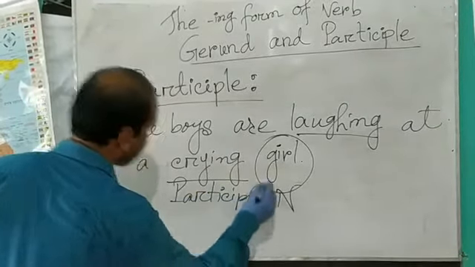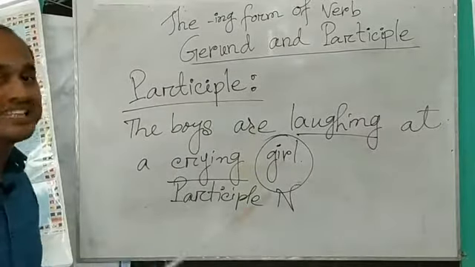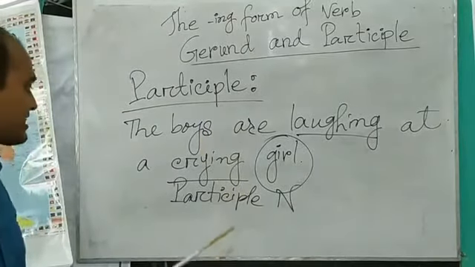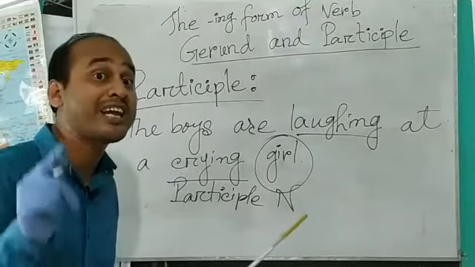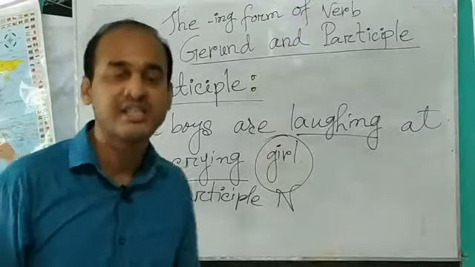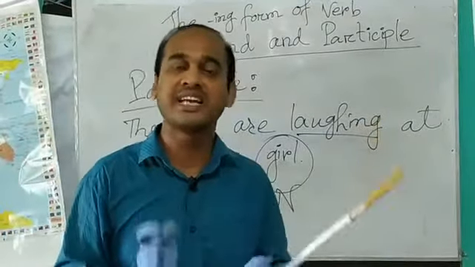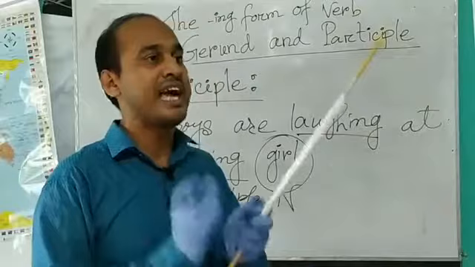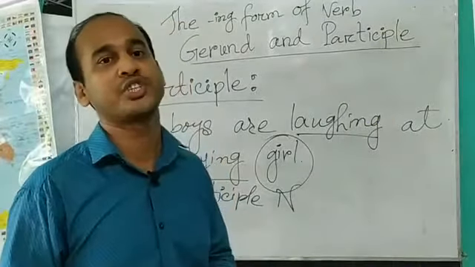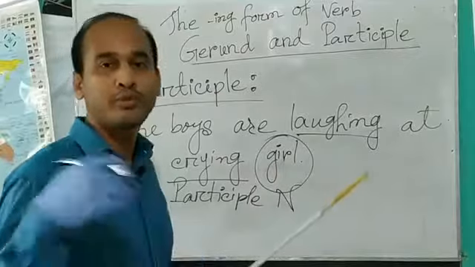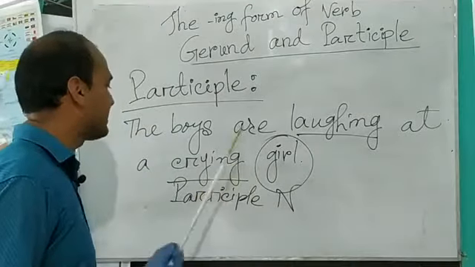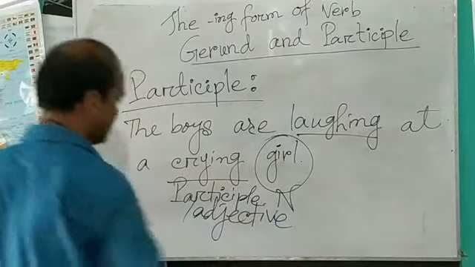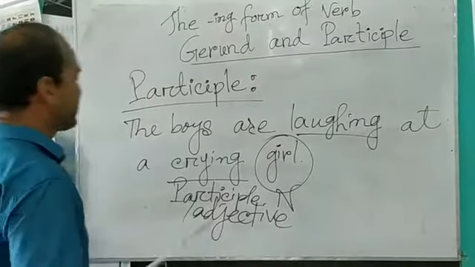Okay, dear learners. So a participle is a verbing which looks like a verb, but it is used in our sentence as a participle or an adjective. That is, a participle acts as an adjective, as it qualifies, as it modifies, as it gives extra information about a noun or pronoun. That's why this crying is a participle as well as an adjective.